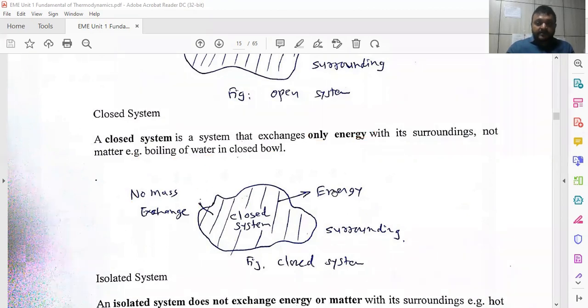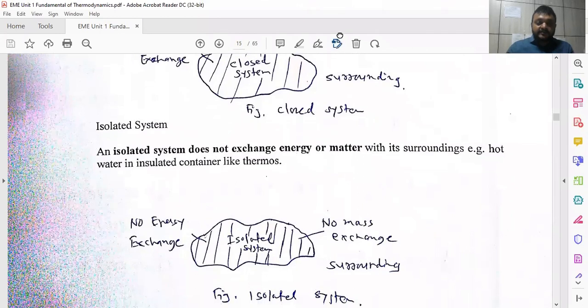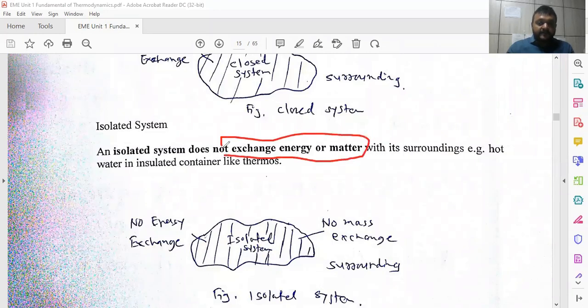The third one is the isolated system. An isolated system is a system in which there is no exchange of mass or energy, both. It is an ideal system where energy and mass cannot be exchanged. But practically this system is not available. However, to a certain extent, we can stop the exchange of energy and mass together.